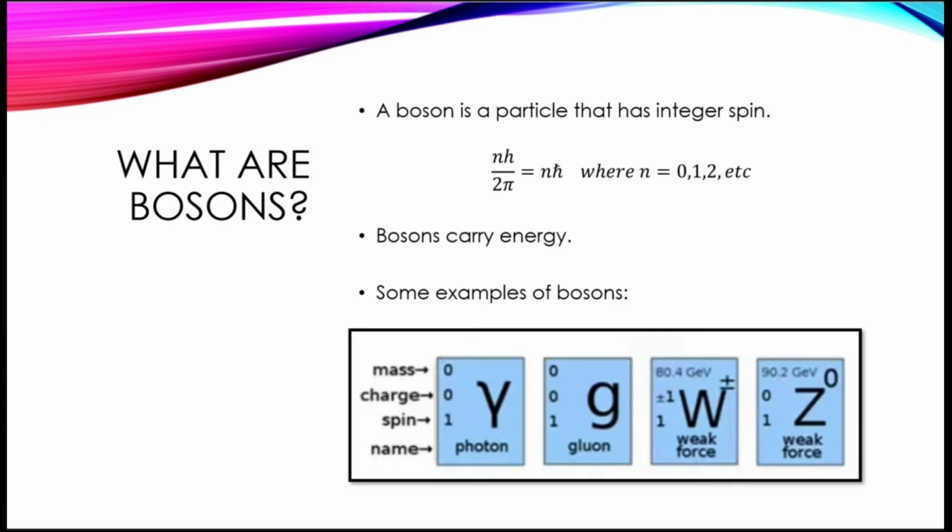So, what are bosons? A boson is a particle that has integer spin. The spin of the particle can be written as nħ, where n is just an integer. In this case, h is Planck's constant, and when h is divided by 2 pi, we can abbreviate it as h bar. Bosons are particles that carry energy, and some examples of bosons are the photon, the gluon, and the W and Z bosons.